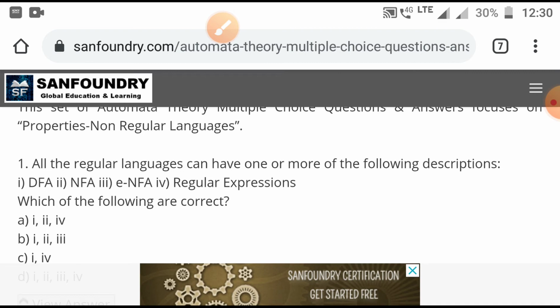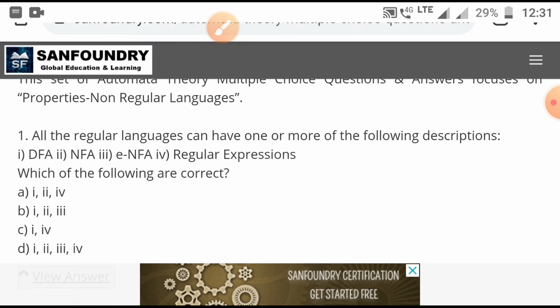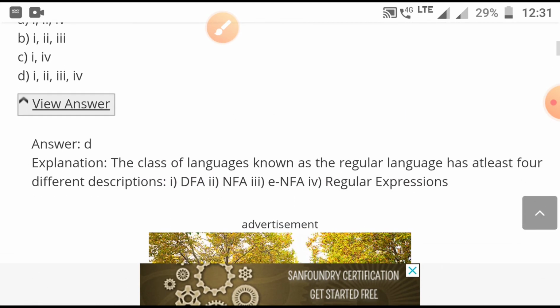form of regular expression. So the thing is that regular languages can be described by the DFA, or by NFA, or by the null move NFA, or can be represented by regular expression. Means any regular language can be represented in 4 different forms: DFA, NFA, null move NFA, or by regular expression. So the correct option is D, in which all 4 options are given.